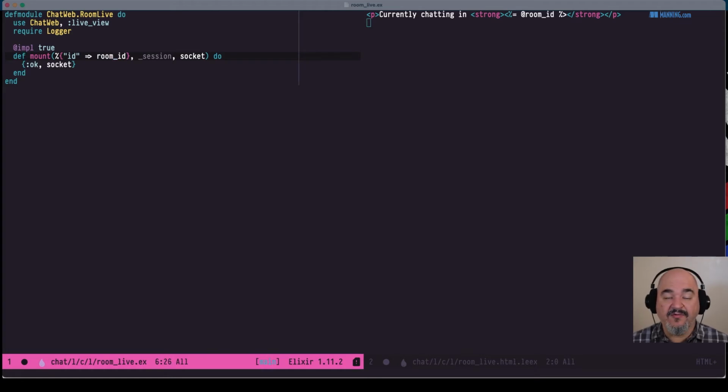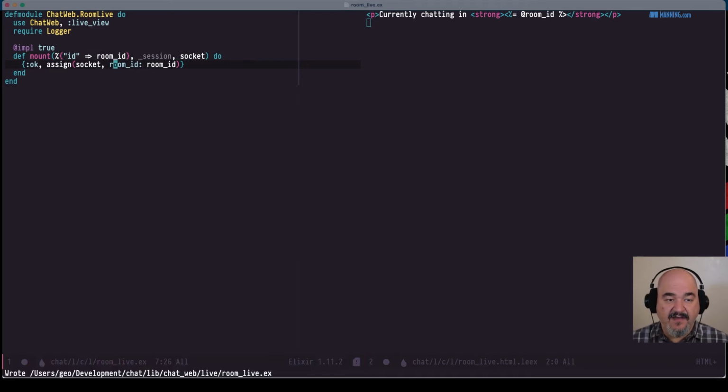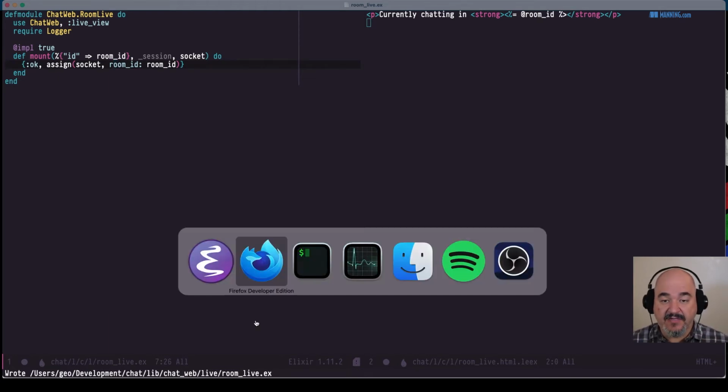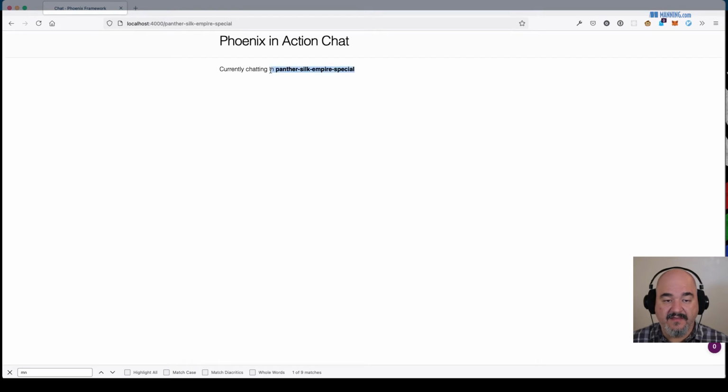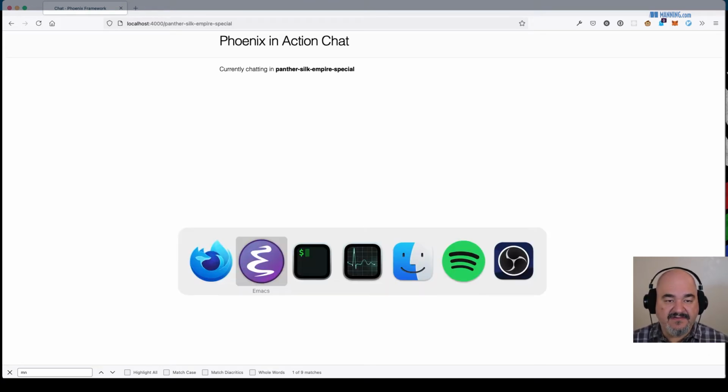So when we mount, we have the room ID. We're not doing anything with the room ID at the moment. But what we can do is assign to the socket an assign variable called room_id, and its value is going to be what we pulled out from the function definition, which is room_id. So now if I save this, LiveView will assign to the socket the variable room_id, and we're going to use that now in the rendering on the web page. So now we can say currently chatting in Panther Silk Empire Special. Yay!